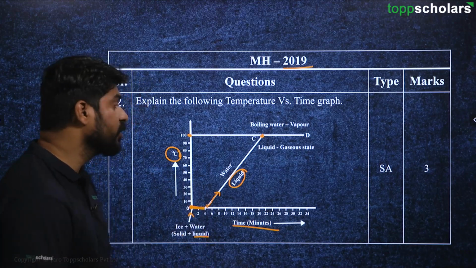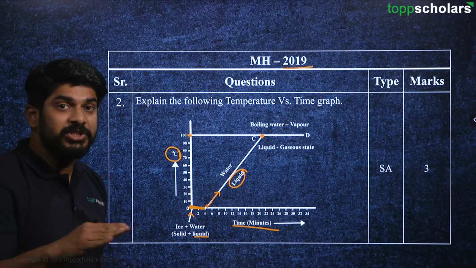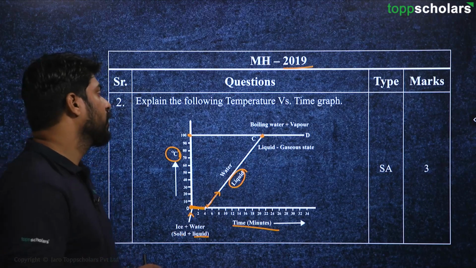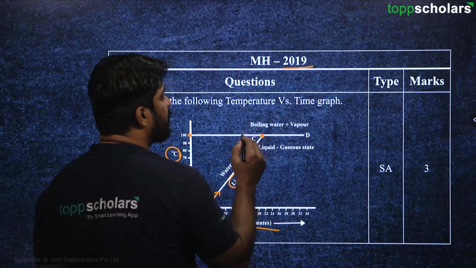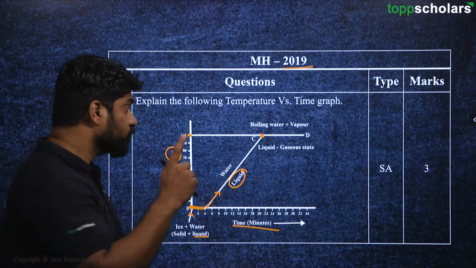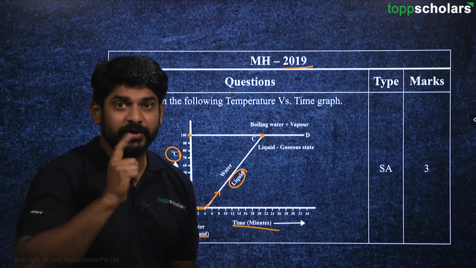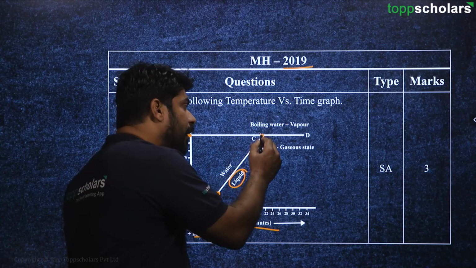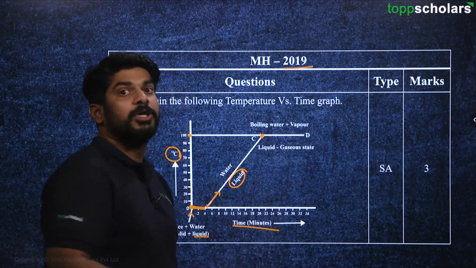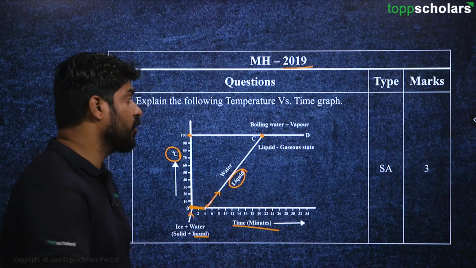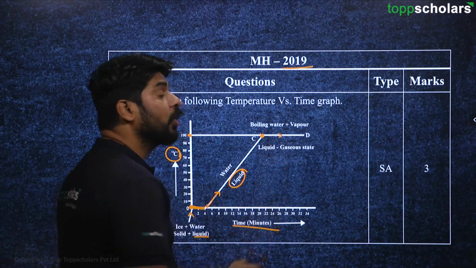That means it has reached its boiling point. Just at this state the water is in liquid state, but if you add even more heat to it, it will convert into vapor state.